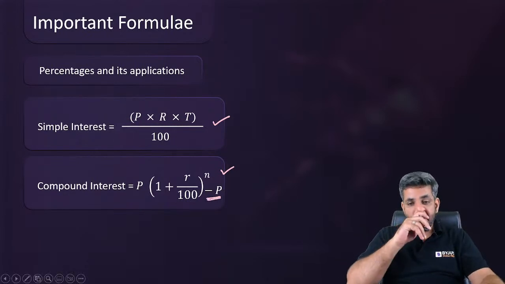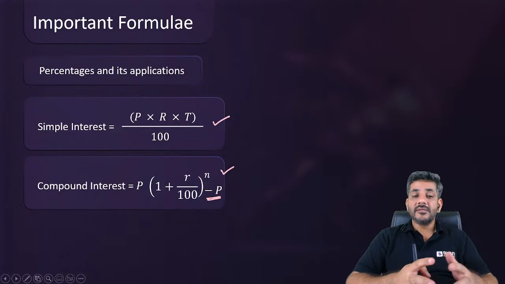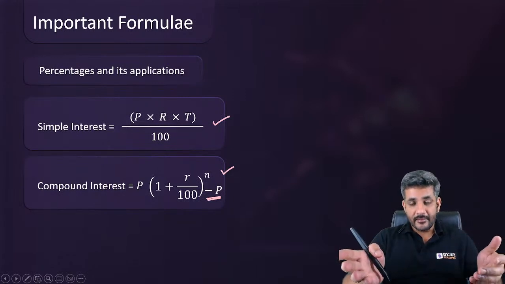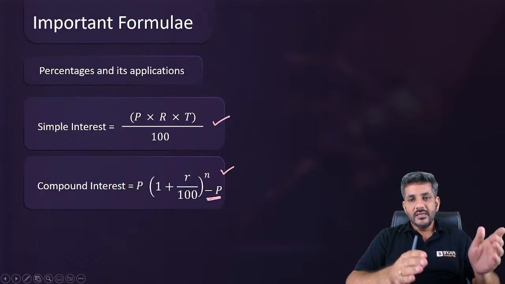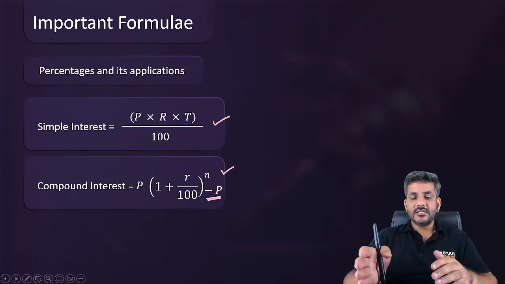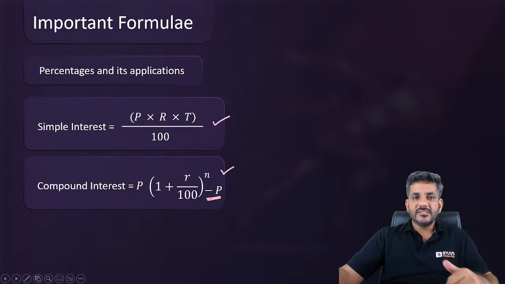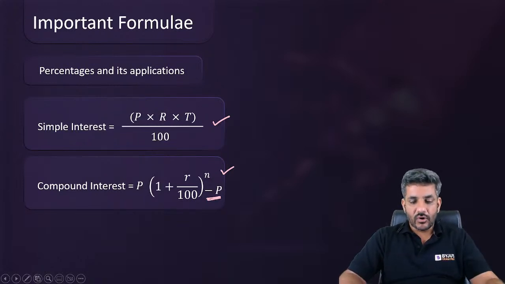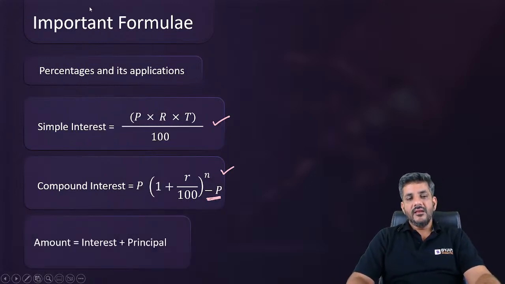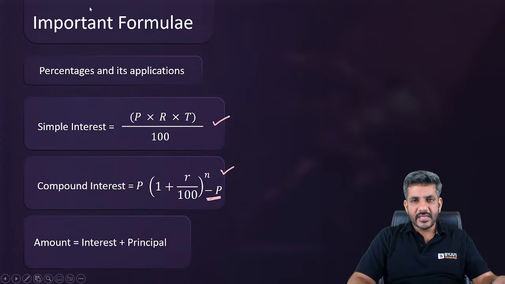The formula that we remember is P into 1 plus R by 100 raised to the power N. But that formula is for amount using compound interest. लेकिन जब मैं interest की बात करता हूं, interest is amount minus principal. So unless you subtract the principal from the amount, you can't call it interest. That's what it is all about. And after that, amount is interest plus principal. These are the three things needed to do any question which is based upon SI and CI.